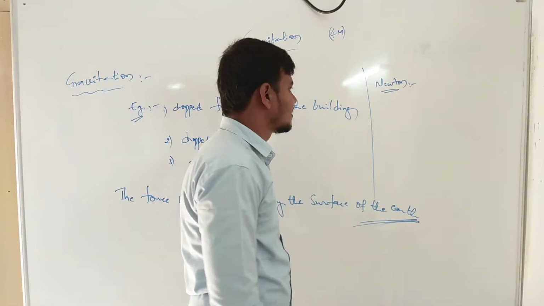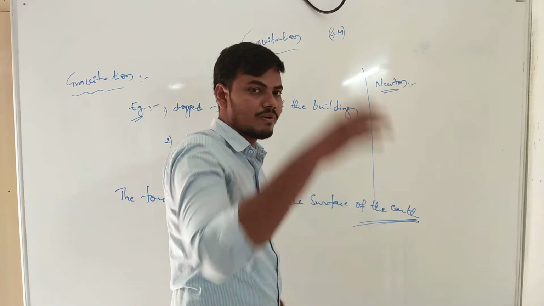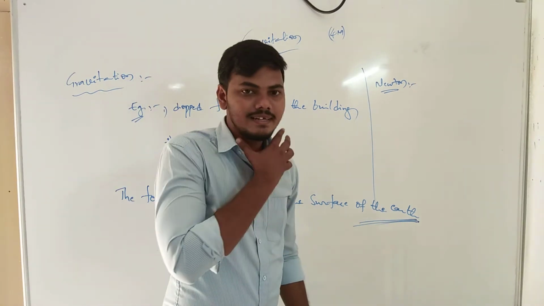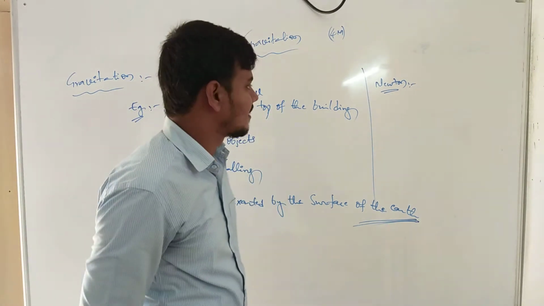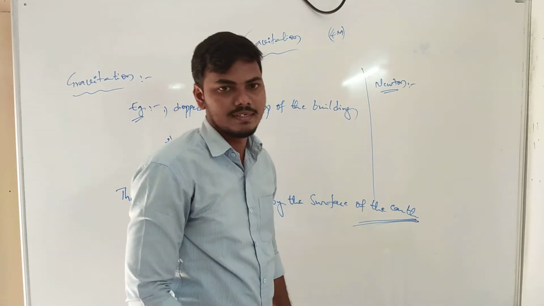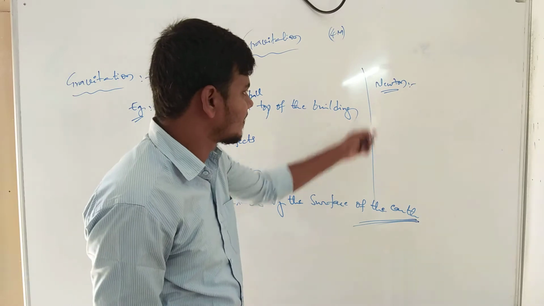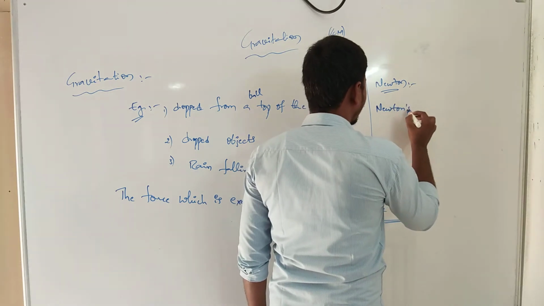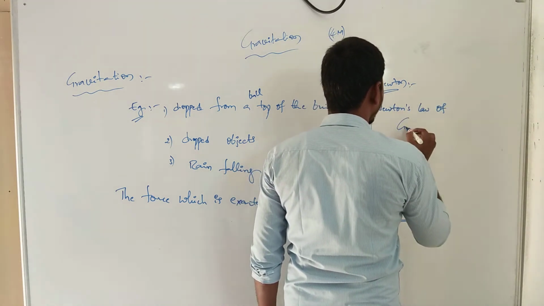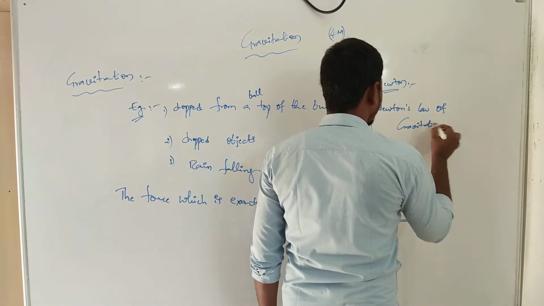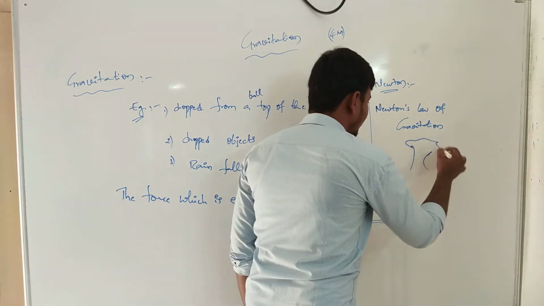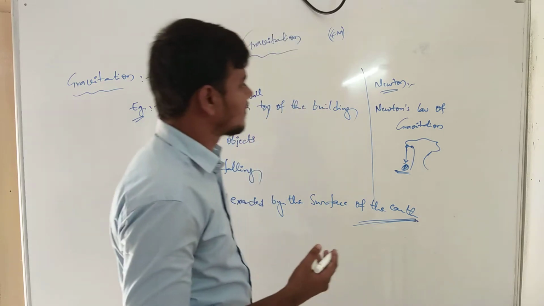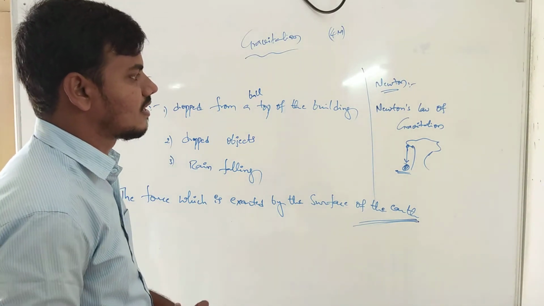Now, what is Newton's law? It concerns an object dropped from the top of a height. Newton was sitting or sleeping under a tree when an apple dropped from the top to the ground. Newton observed this, and this is the fundamental of Newton's law of gravitation.